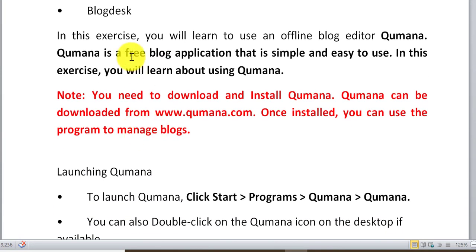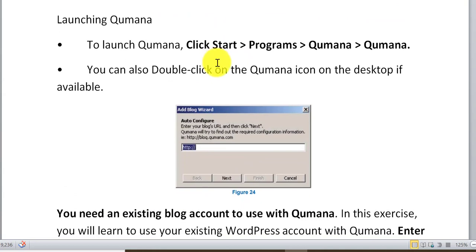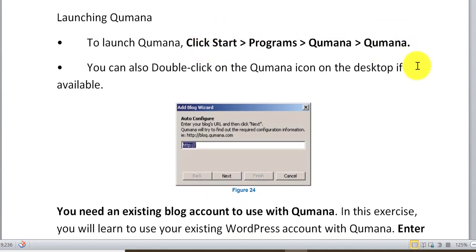In this chapter, we will learn about Qumana. Qumana is a free blog application that is simple and easy to use. But before working on Qumana, you need to download and install it. Qumana can be downloaded from www.qumana.com. Once installed, you can use the program to manage blogs. Once you have installed it on your computer, you have to open it: start, programs, Qumana.